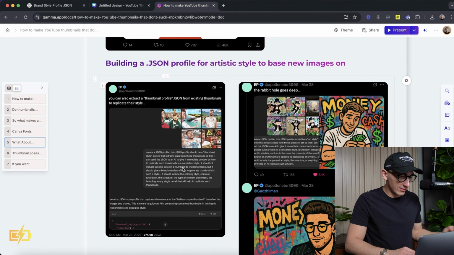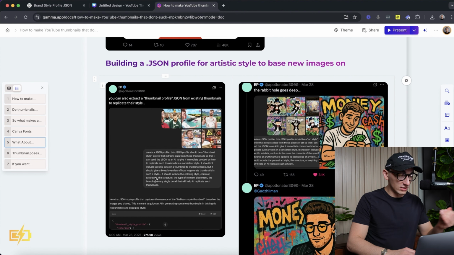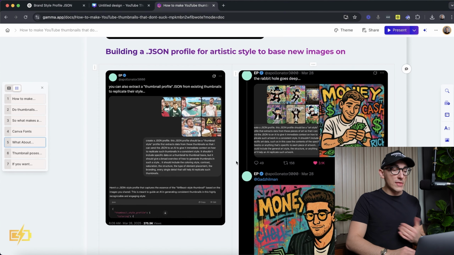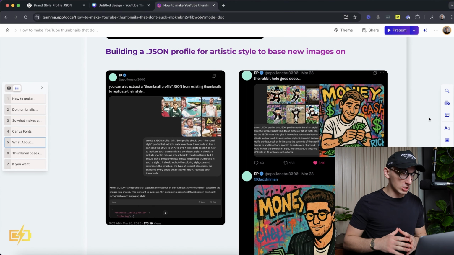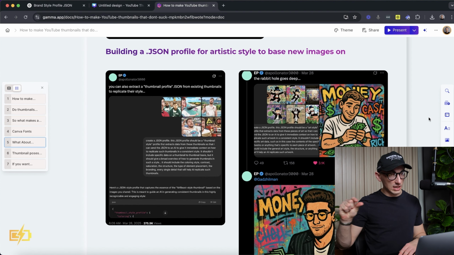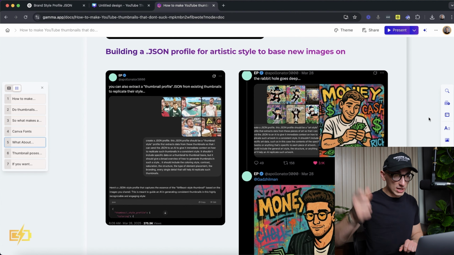It shouldn't include specific data on a thumbnail to thumbnail basis, but it should give a broad overview of how to generate thumbnails in this style. It should include the coloring style, contrast, saturation, structure, type of element, placement, branding, every single detail that will help AI replicate such thumbnails. He explains in another tweet, which I don't have here, why this is the best way to do it. I don't know too much about .json, but it's basically a code format that gets all the details in a nice, organized manner for the computer and AI to read super fast.